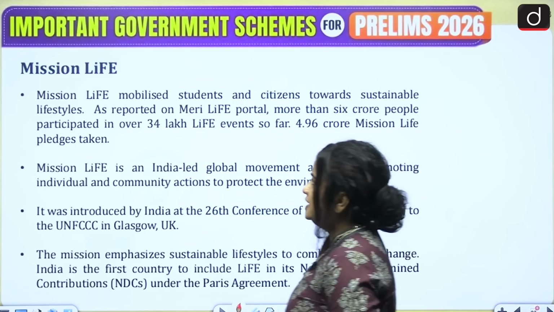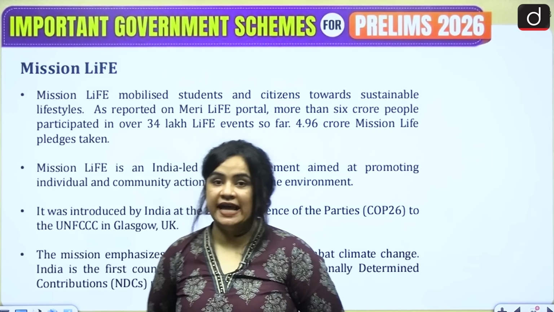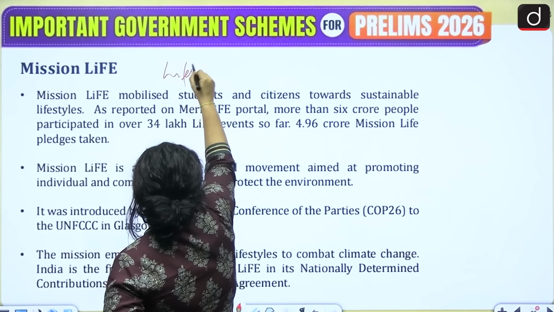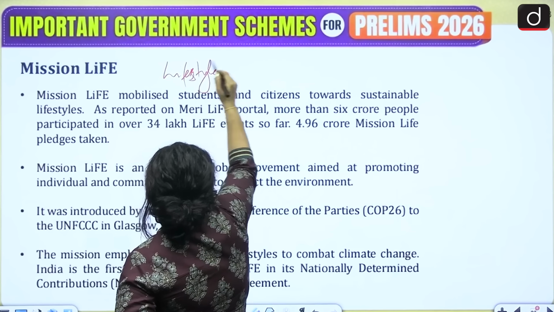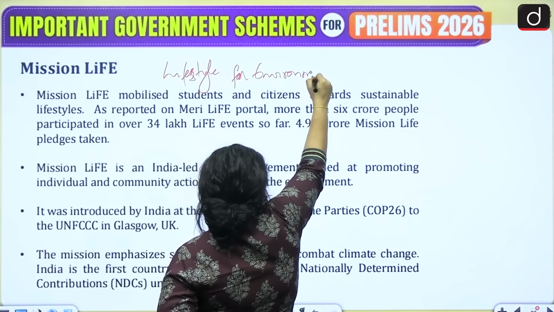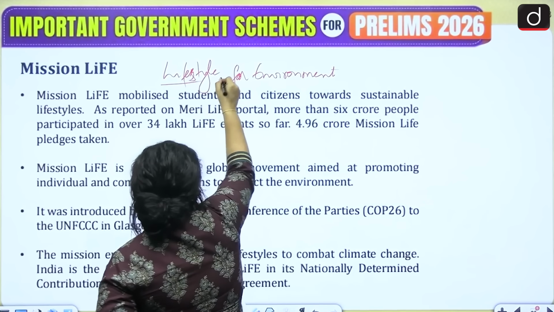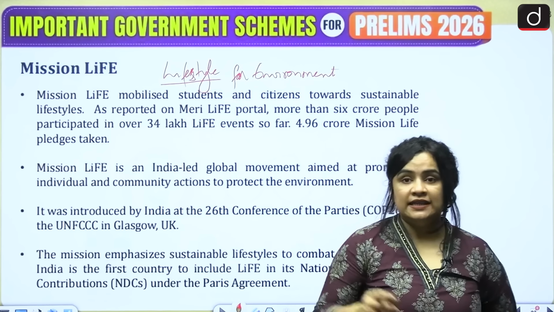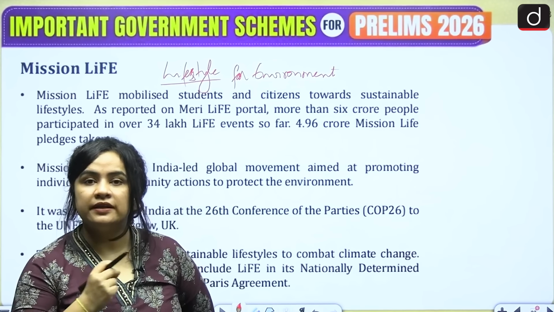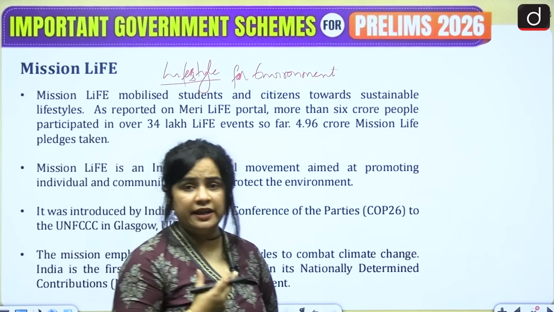Then we have the last scheme that we have to discuss today, which is Mission Life. Now, what is Mission Life? It is lifestyle for environment. When the name is lifestyle for environment, it means that it is focusing on sustainable lifestyle for a sustainable development and a sustainable environment.